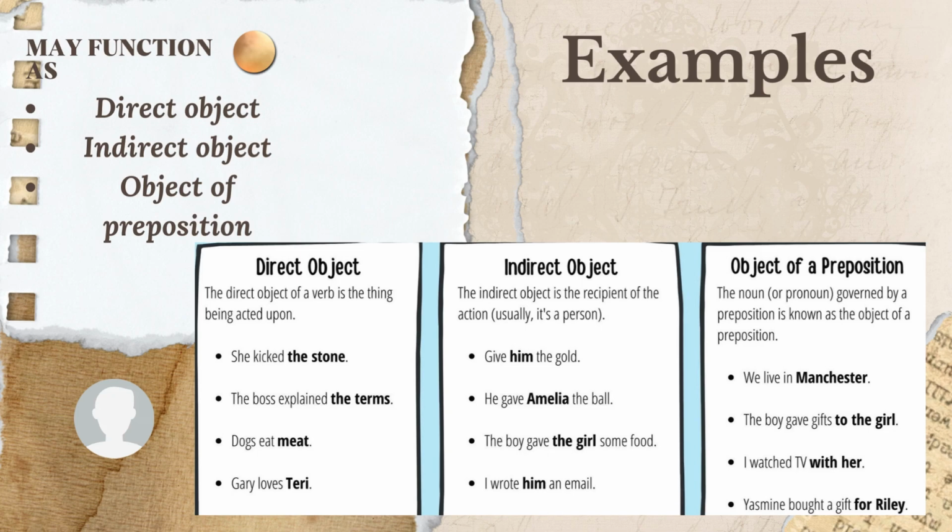For example, the boss explained the terms. The direct object in this sentence is the terms, since it helps you understand the action.